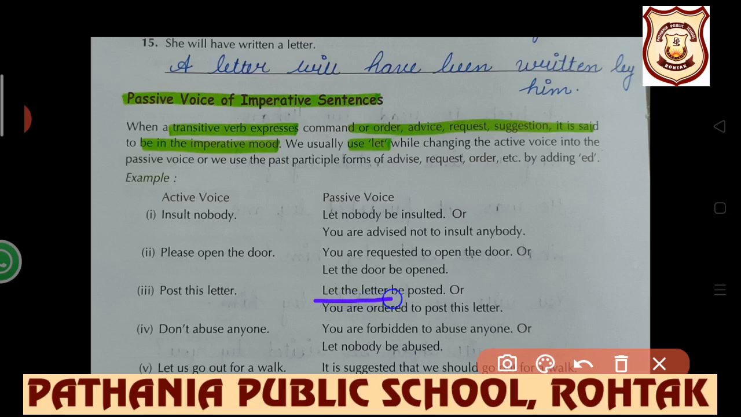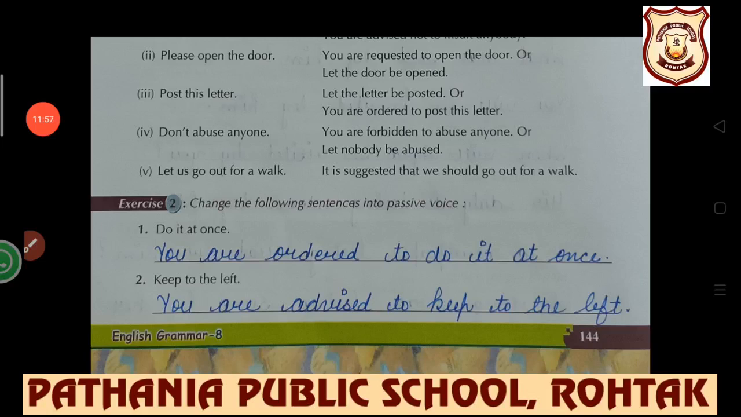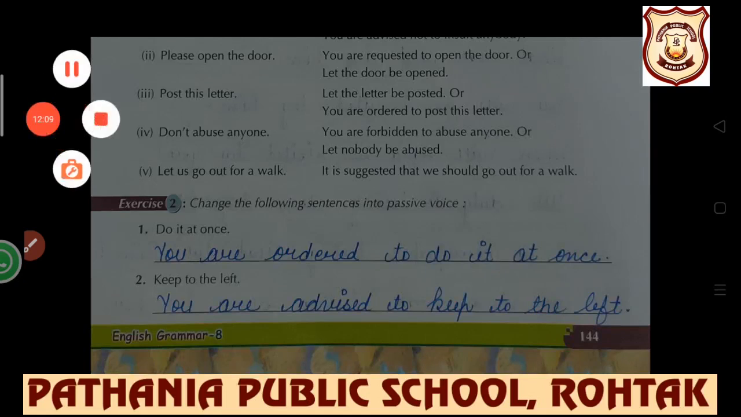Let the letter be posted. Let the door be opened. So in these two ways, the sentences can be changed from active to passive. Let's see the exercise. Do it at once. It is an order. So you are ordered to do it at once. Keep to the left. You are advised to keep to the left.